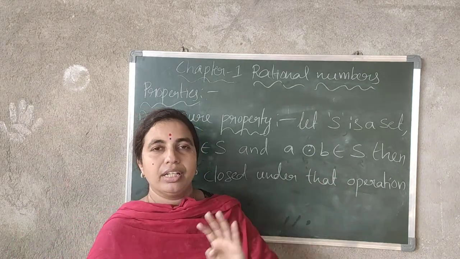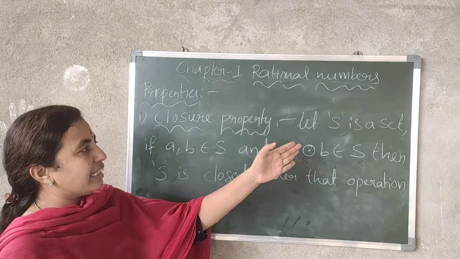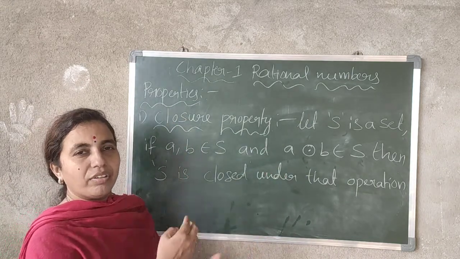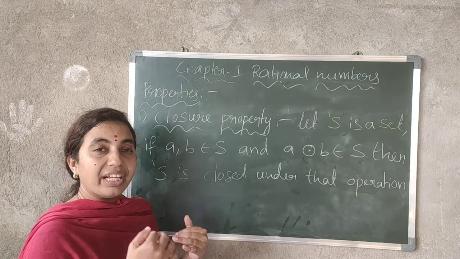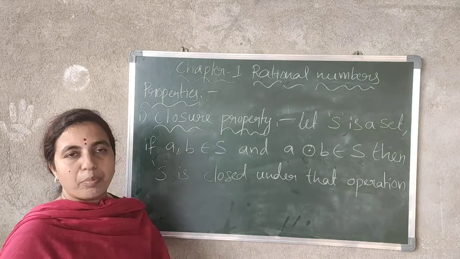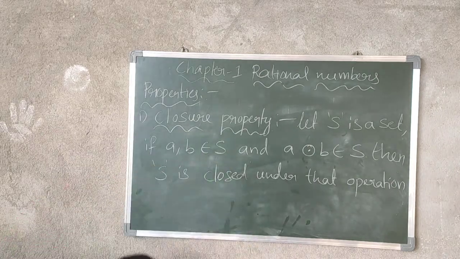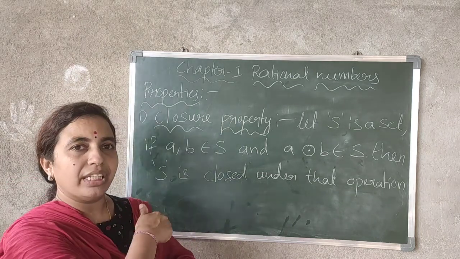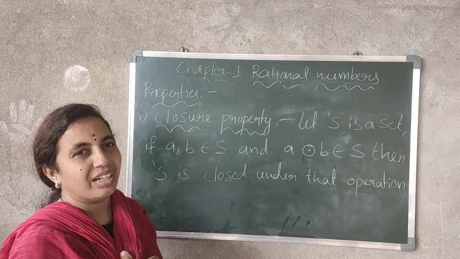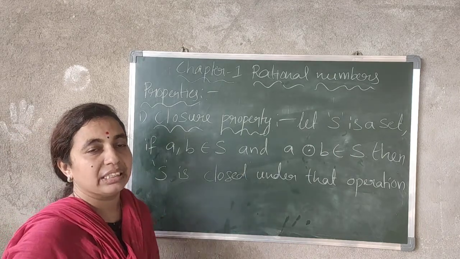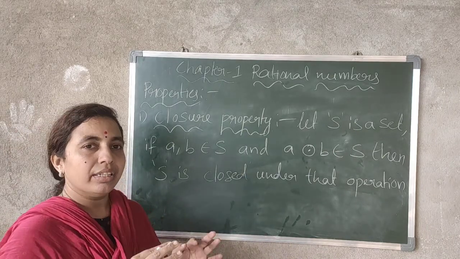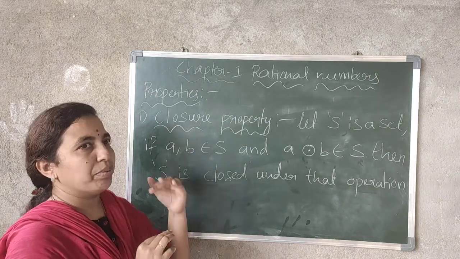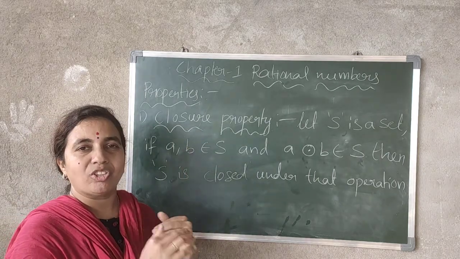So here, the set we are checking for the closure property is rational numbers. Now I'll explain whether rational numbers are closed under addition, subtraction, multiplication and division. Okay, we'll see whether rational numbers follow closure property under all these operations or not.